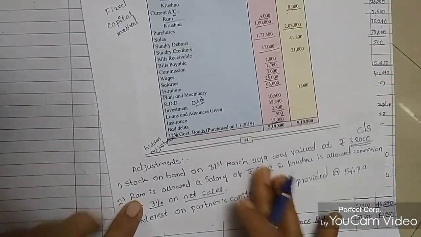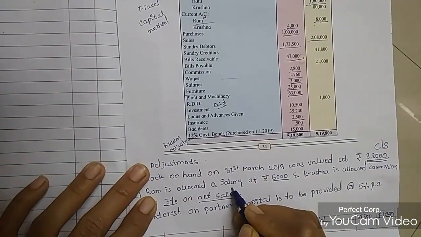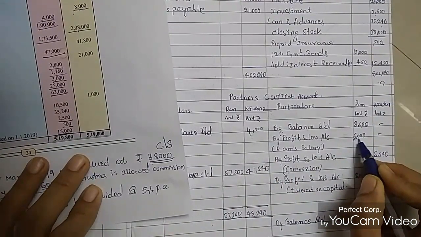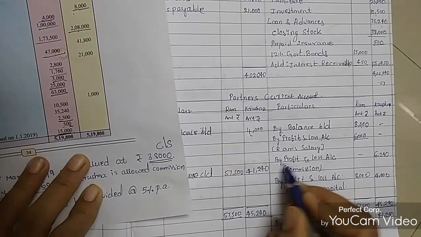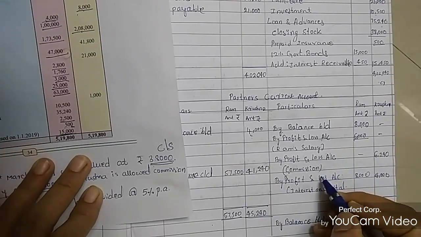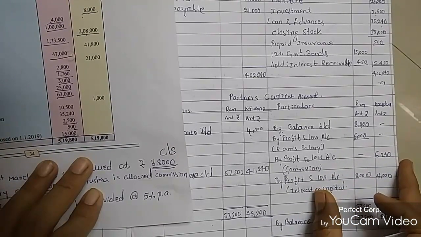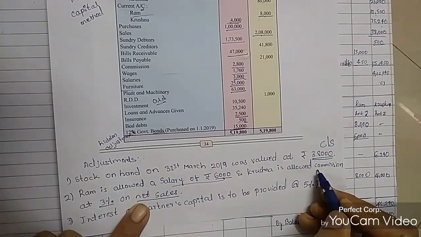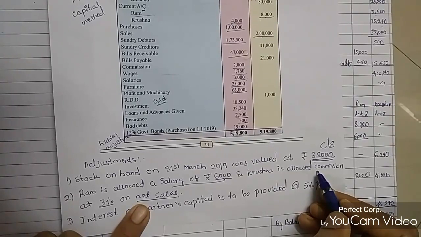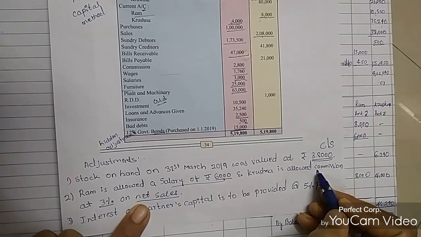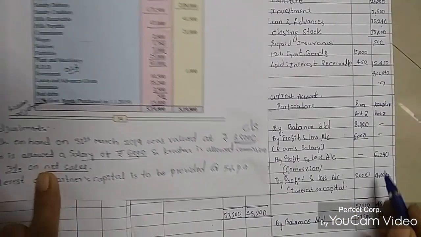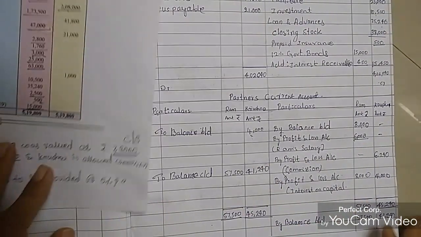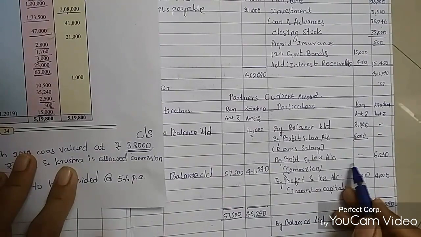So Ram is getting a salary from the business, that is 6,000. Ram is getting 6,000 rupees. Then by profit and loss account, commission. So we calculated commission also, that he is getting on the net sales. So we got an amount of 6,240 rupees. You can refer to note number 1 for the commission calculation.